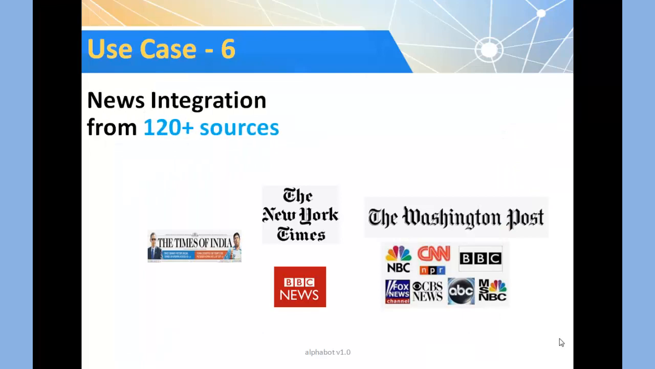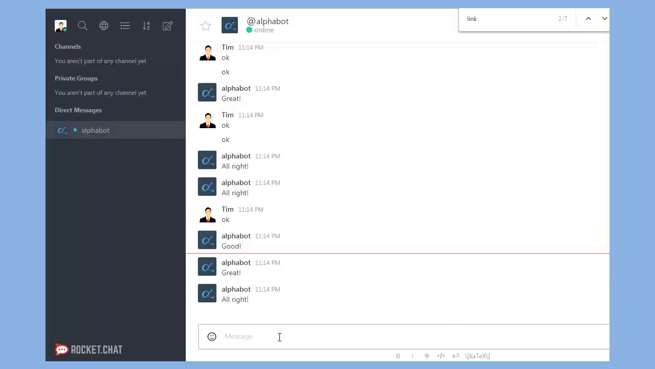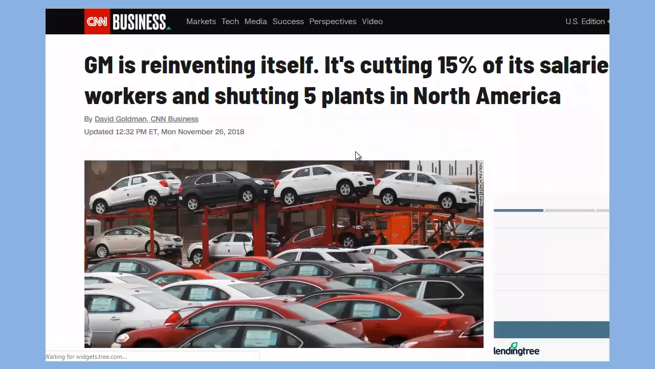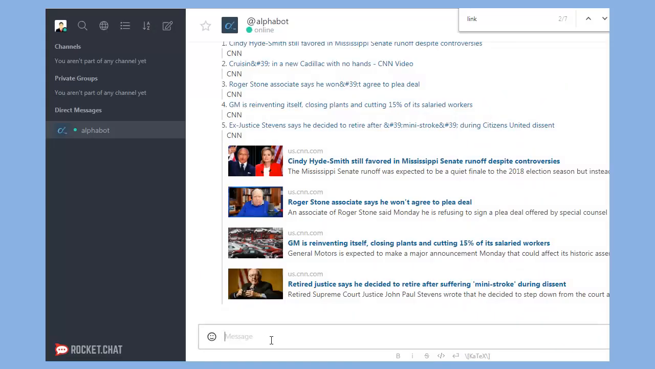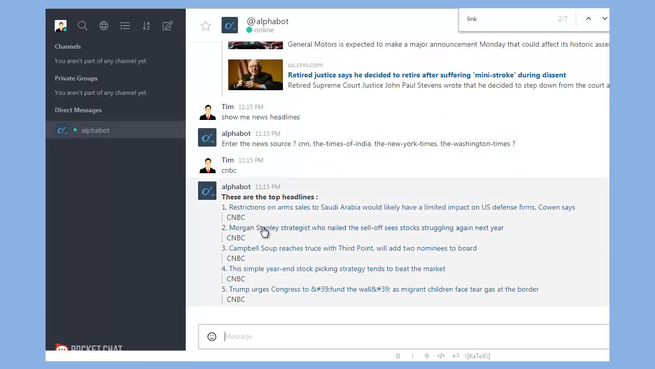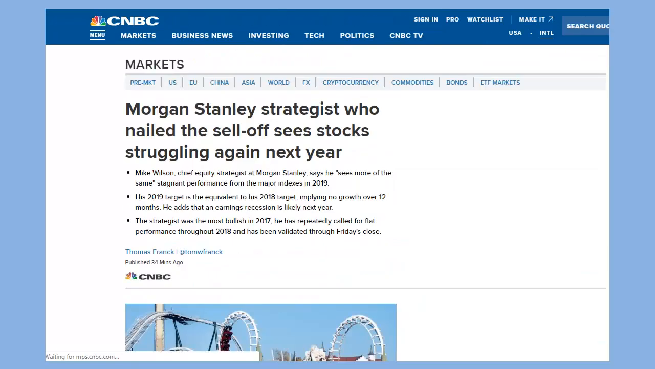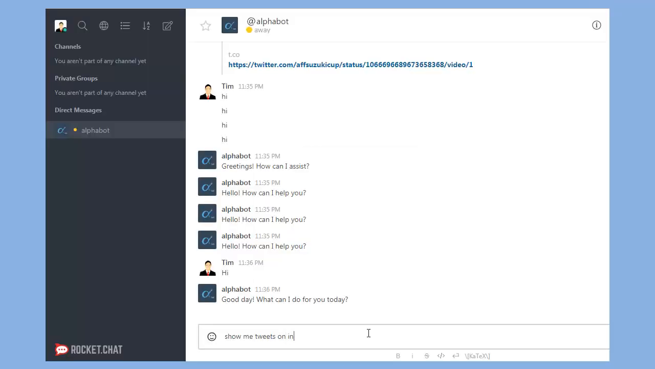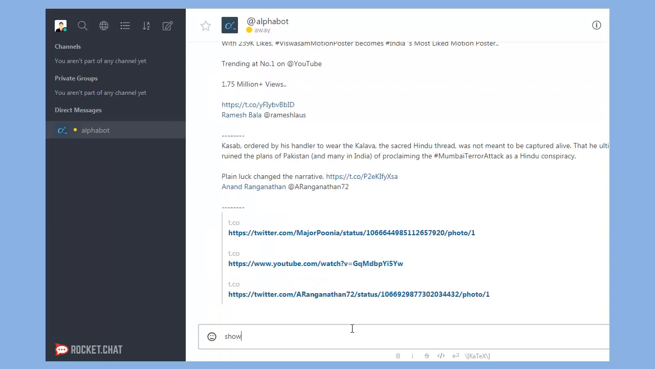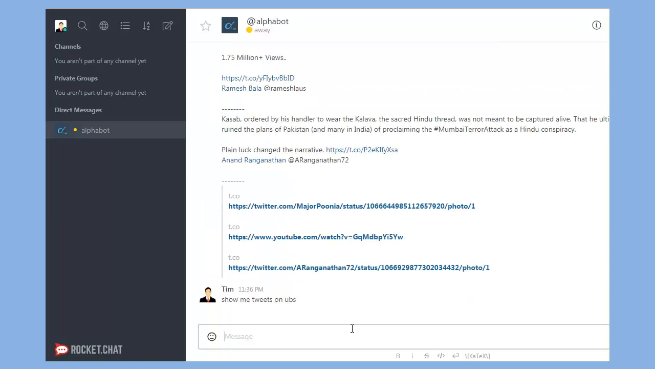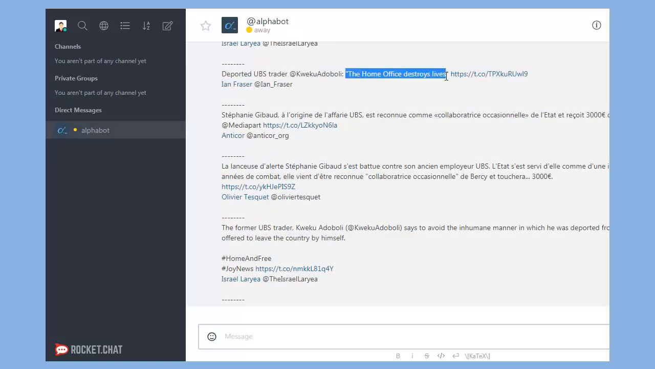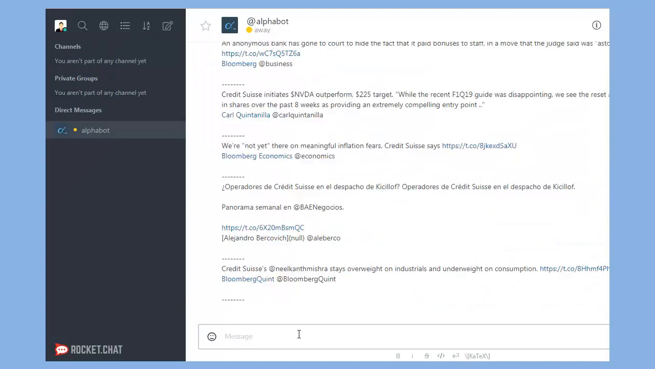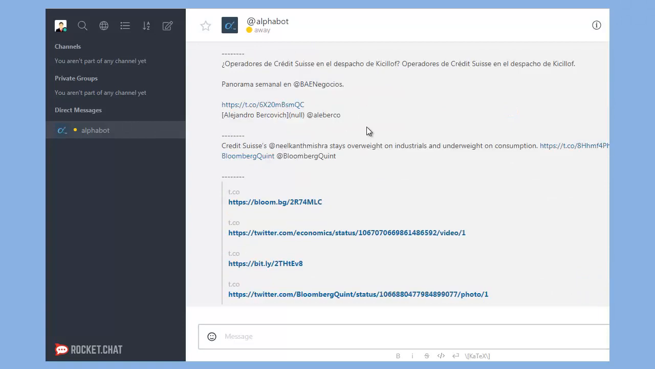Our use case number 6 is the news integration that we have done with more than 120 news sources. We have integrated with CNBC, Washington Post, Bloomberg, New York Times, etc. Our next use case is Twitter integration. User can see tweets from his interests. So if he wants to know specific information or tweets, he can get it.